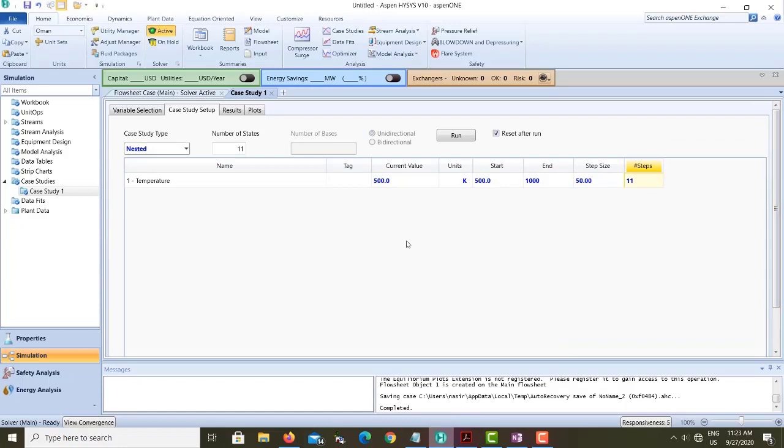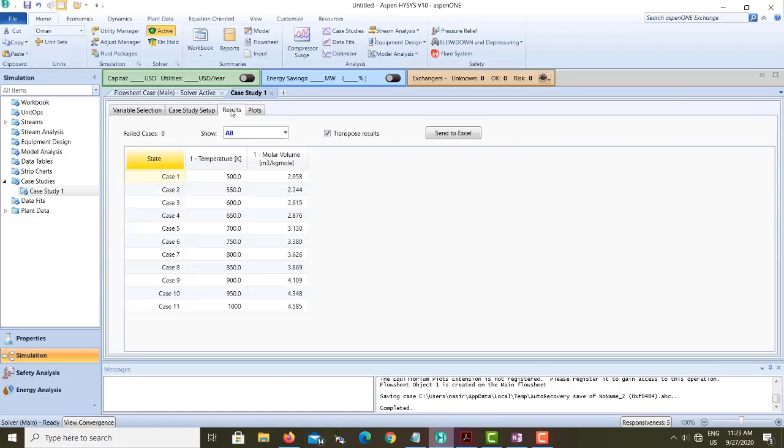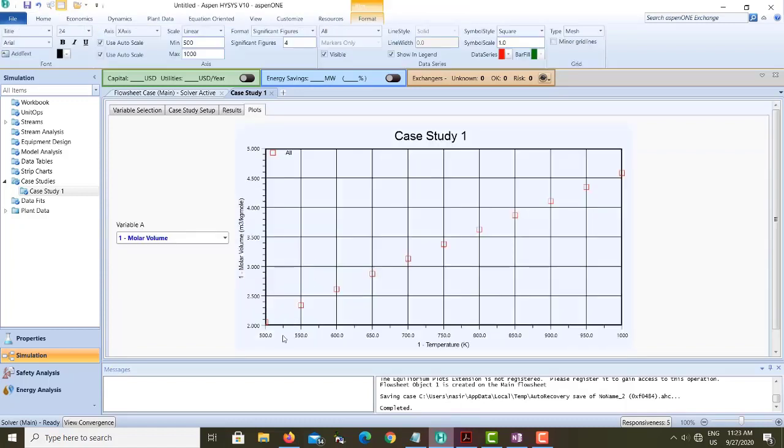Now you want to see where is the result. You go to the result option, and you can see the results are here, but this result does not reflect clearly. If you put this on a plot, then you can see the results more clear and more easy to understand. So what this means is if you're changing the temperature, your molar volume is changing. This is the result of increasing the temperature on the molar volume, and this whole process is called case study, which is saved here.